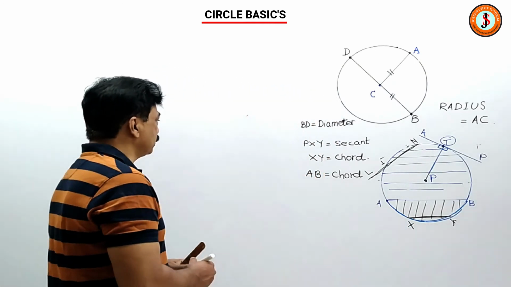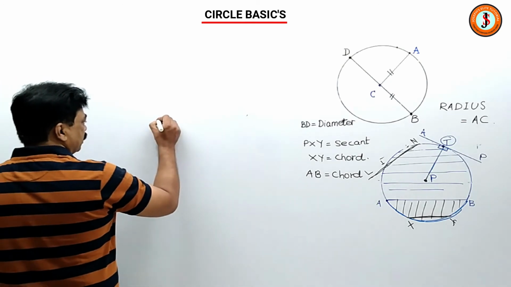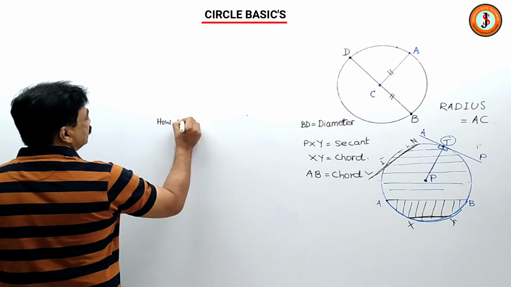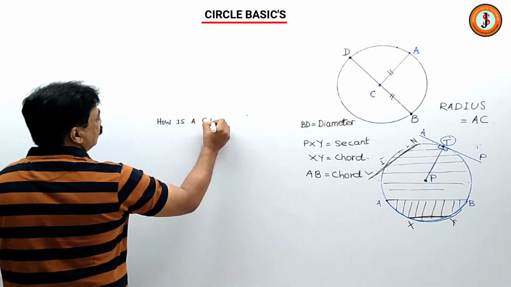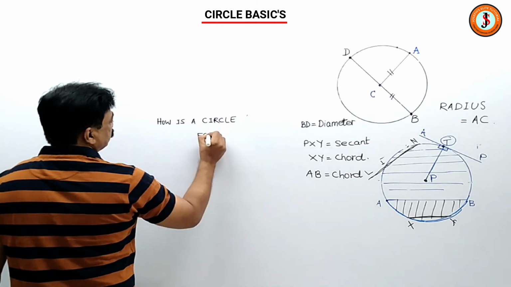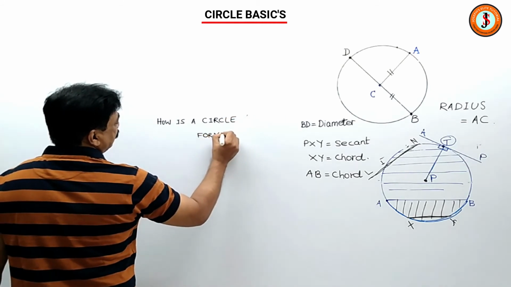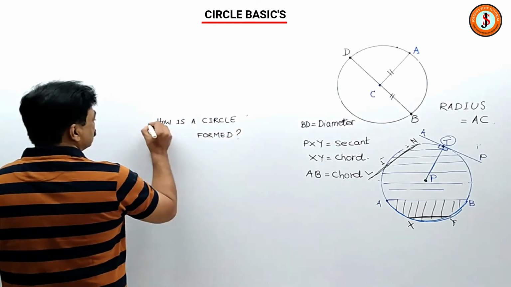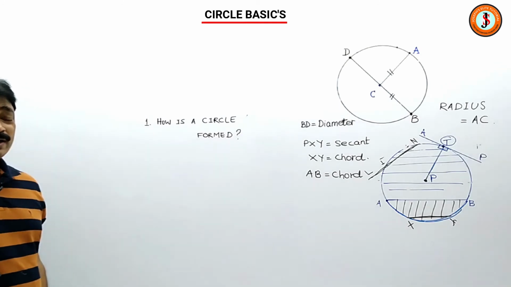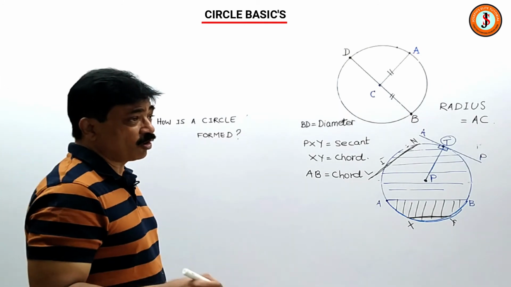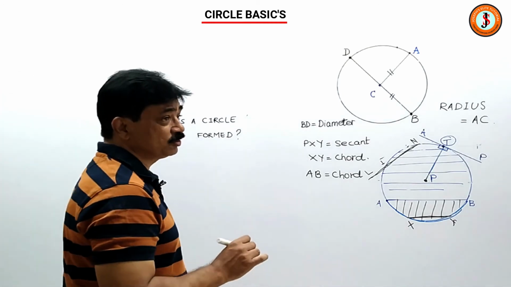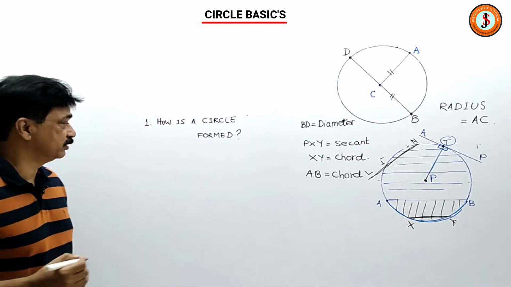So that means, what are the things you have to write? First, how is a circle formed? This is the first thing you should write in the learning outcome. How is a circle formed? You have to write, when a point moves at equidistance from a fixed point on a plane, a circle is drawn, and the distance from the fixed point to the moving point is called the radius.